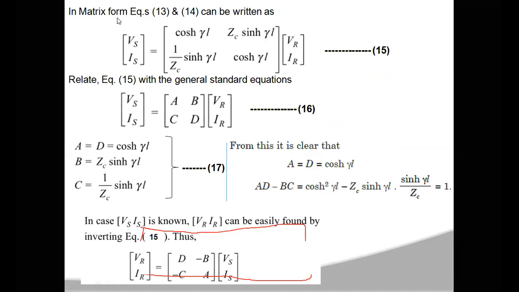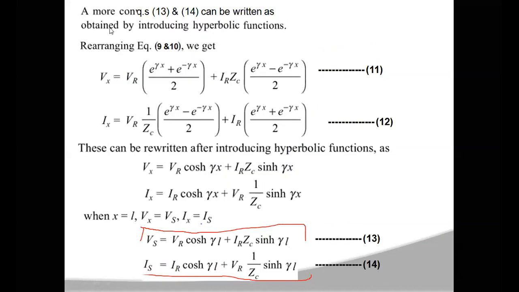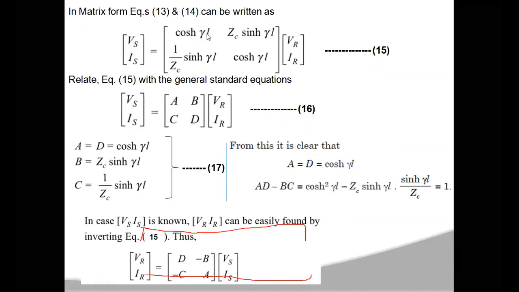Now if we represent those two equations in matrix form, this can be represented as equation number 15. So the vector [Vs, Is] is equal to the matrix [cosh γL, Zc sinh γL; 1 by Zc sinh γL, cosh γL] times the vector [VR, IR].